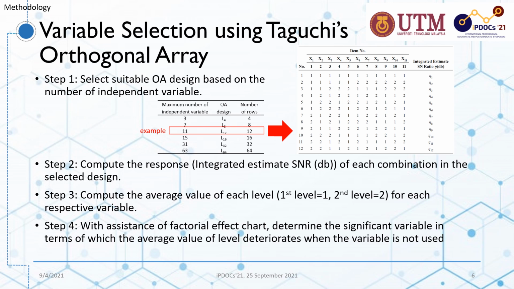Conventionally, the procedure of variable selection with Taguchi's orthogonal array approach consists of 4 steps. The first step is to select suitable orthogonal array design based on the number of independent variables. The second step is to compute the response of each combination in the selected design. Step 3 is to compute the average value of each levels for each respective variables. And the fourth step is to determine the significant variables. The relative importance of variable is evaluated in terms of the extent to which the integrated estimate signal-to-noise ratio deteriorates when the feature is not used.